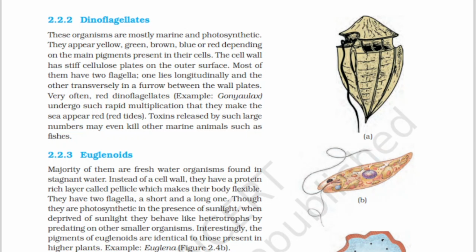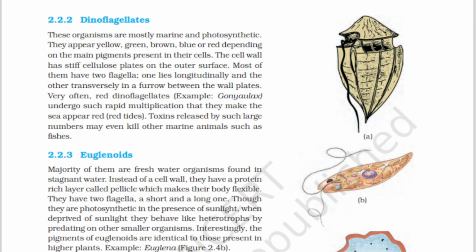The cell wall has stiff cellulose plates. This is an important line. The cell wall has stiff cellulose plates on the outer surface. Most of them have two flagella. One lies longitudinally and the other transversely in a furrow between the wall plates.